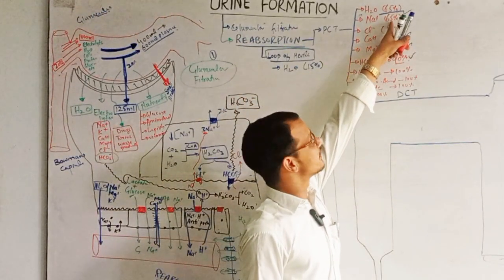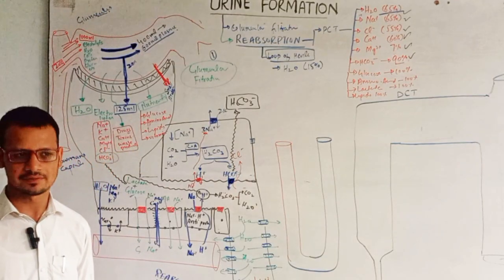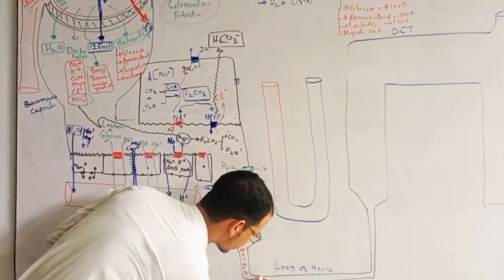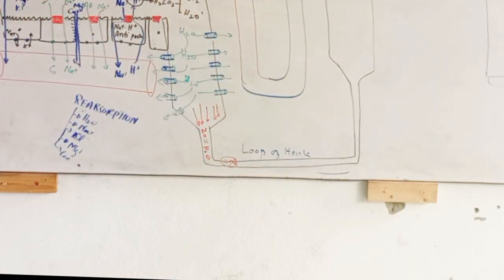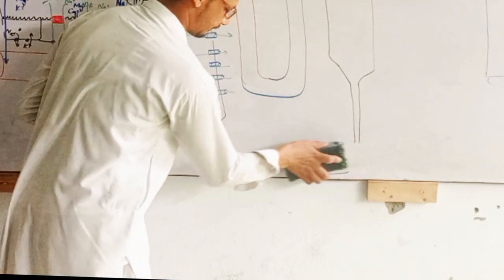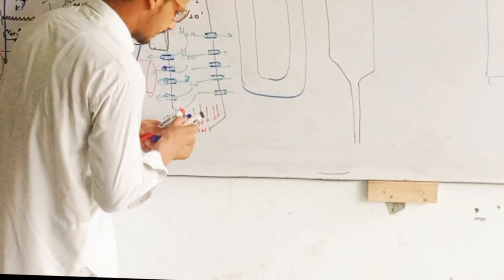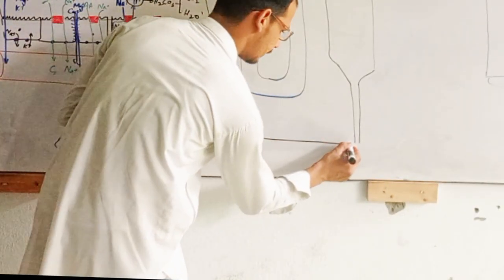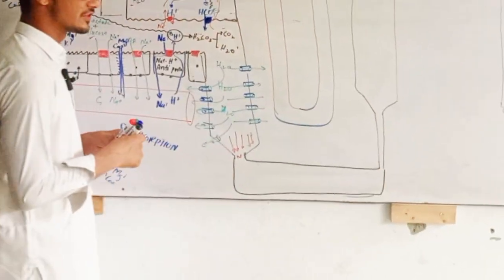Subtract 65 from 100, 35. 35% is remaining. So 35% of sodium is remaining, right? I want to mention it clearly because these things are important. From here, for example, this is the loop of Henle. What happens to the osmolalities here?